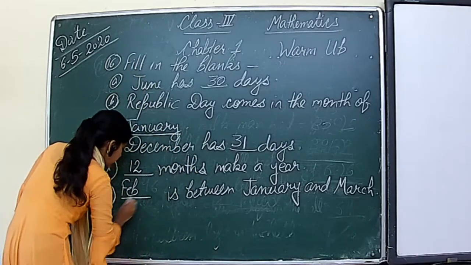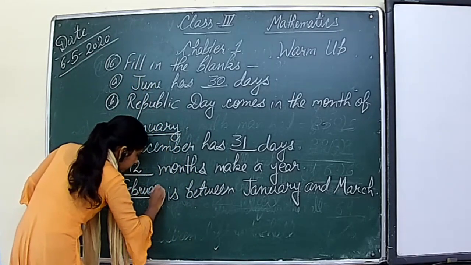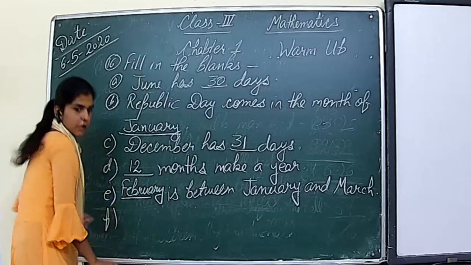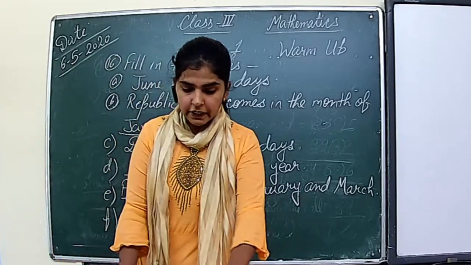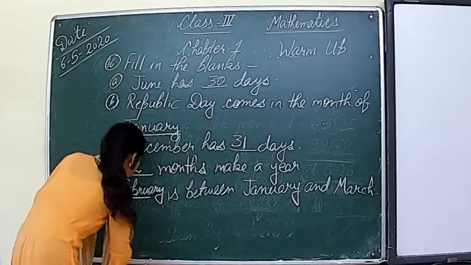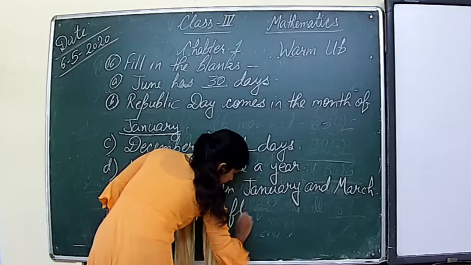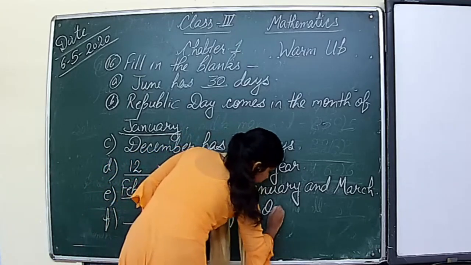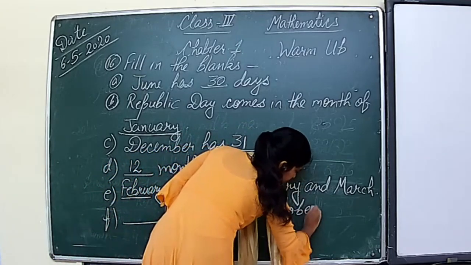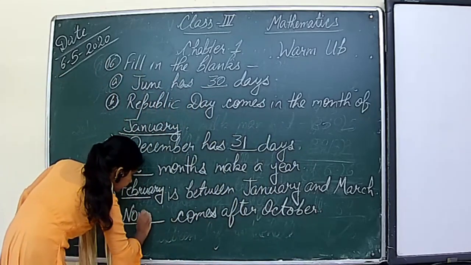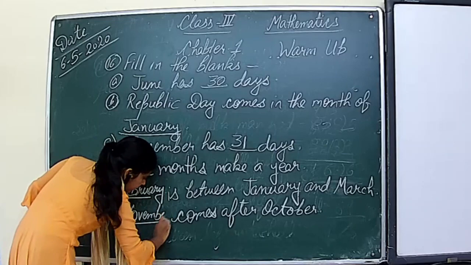So its answer is February. Next question number F is dash comes after October. Which month comes after October? Right, November. So its answer is November.